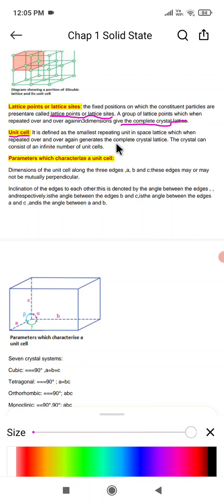The crystal can consist of an infinite number of unit cells.